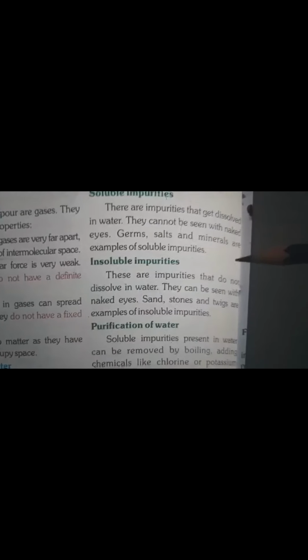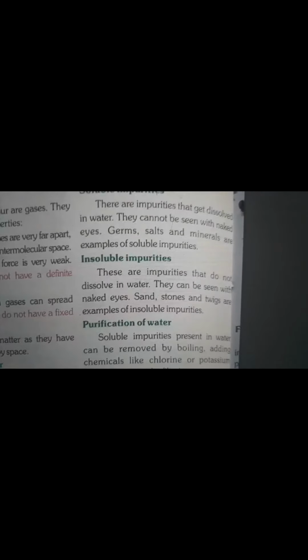Next is insoluble impurities. These are impurities that do not dissolve in water. They can be seen with the naked eye. Sand, stone and twigs are examples of insoluble impurities. So the impurities which you can see with your eyes are called insoluble impurities. Stone, twigs and sand are the things which we can see with our eyes if they are present in the water.